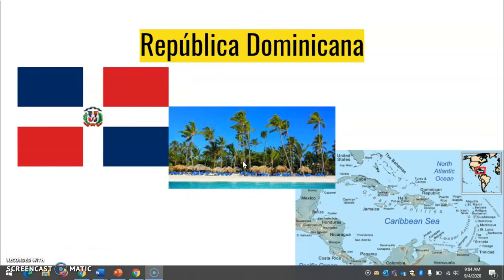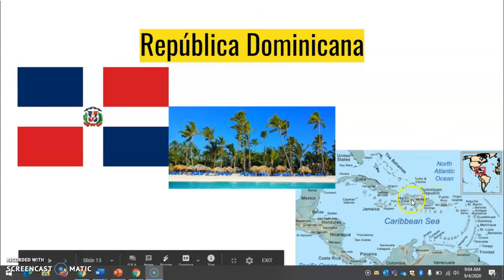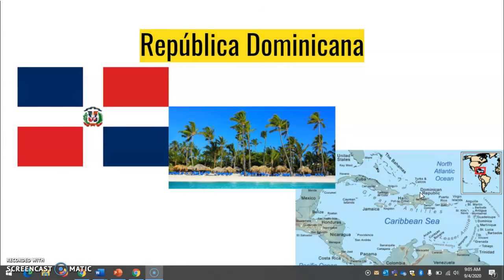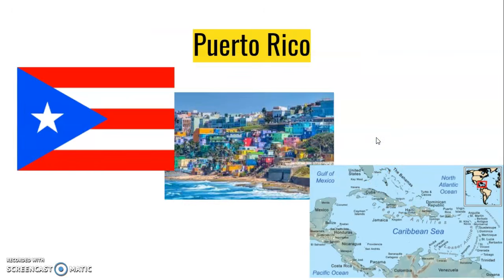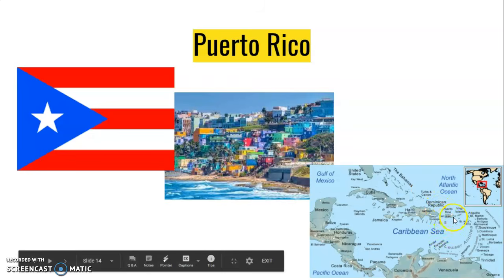Next we have República Dominicana, or the Dominican Republic. That is here in this island. It's this half. Haiti is over here, and then it's the other half. This is the Dominican Republic. Next we have Puerto Rico. Puerto Rico is down here next to the Dominican Republic. Little island. And I believe this is San Juan, their capital.